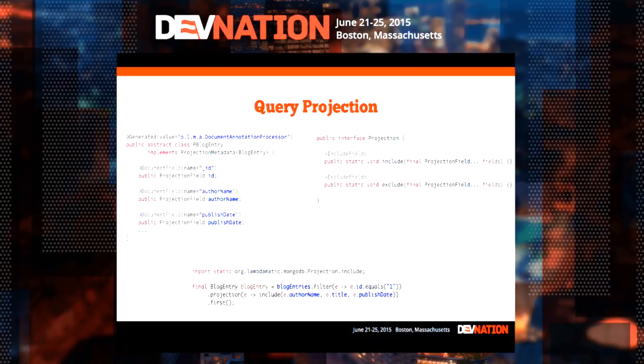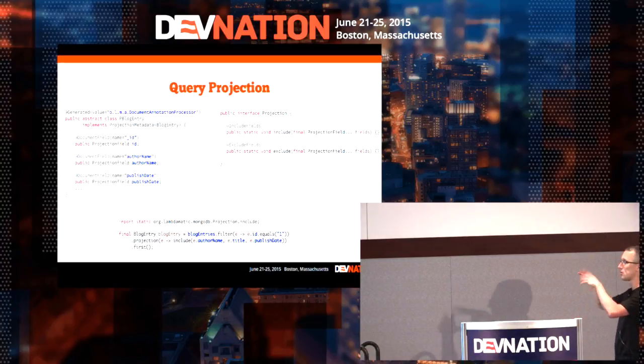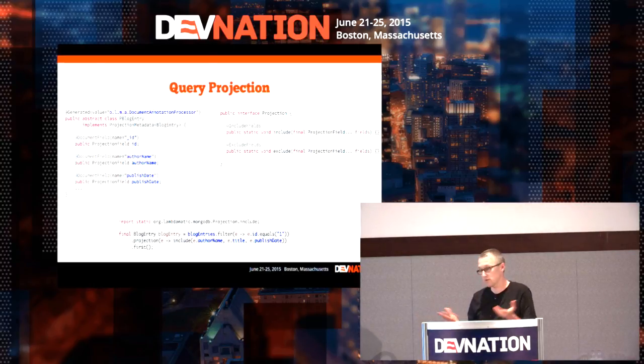I will retrieve a blog entry which has only 3 fields populated, if you like. Everything else will be null. So that's something I didn't really mention when we compare with Hibernate, for example, is that there is no proxy around. You just get an instance of a class, and some fields have been filled. Some fields have been populated, and everything else will be null. So that's the approach I have for now.